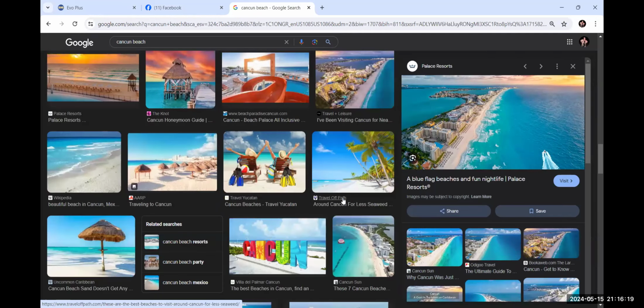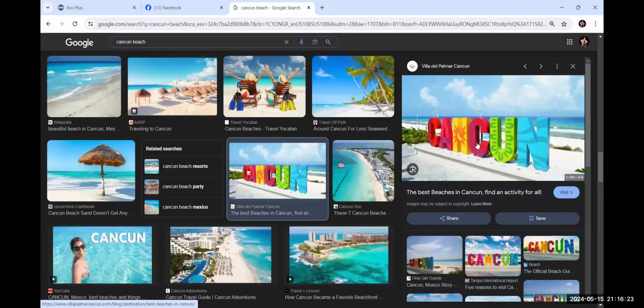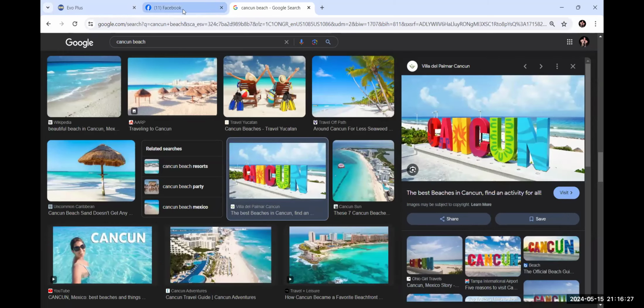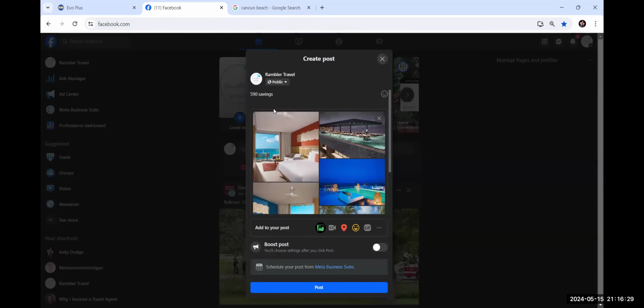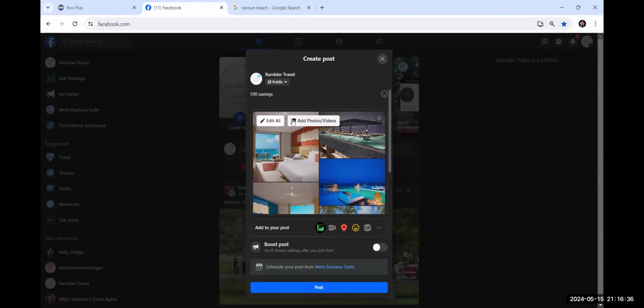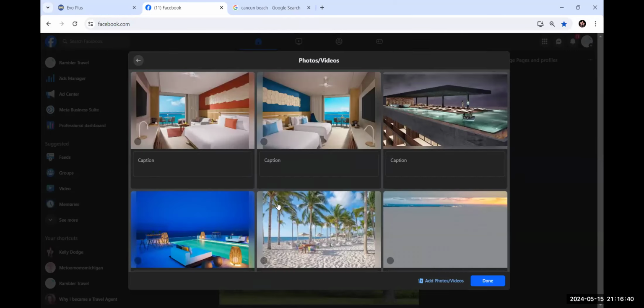Let's see what I have so far, because oh, Cancun might be nice. Let's do this because that is going to be eye-catching. Whenever I see bright colors, it makes me stop scrolling. I don't know if you guys are like that, but that's how I am. Oh, that's not what I wanted to do. I wanted to edit all. So when I go in here and edit all, I'm going to move things around and get rid of what I don't like.